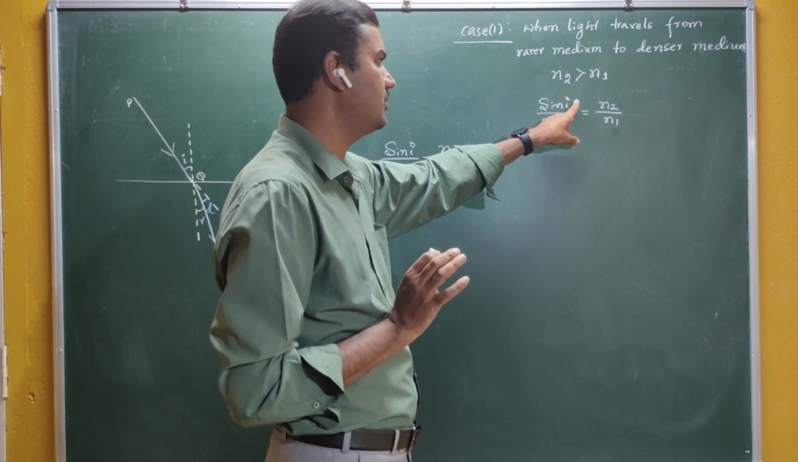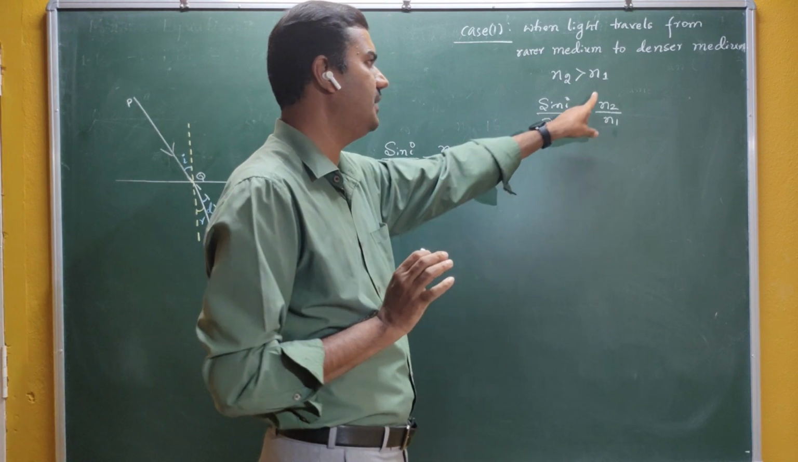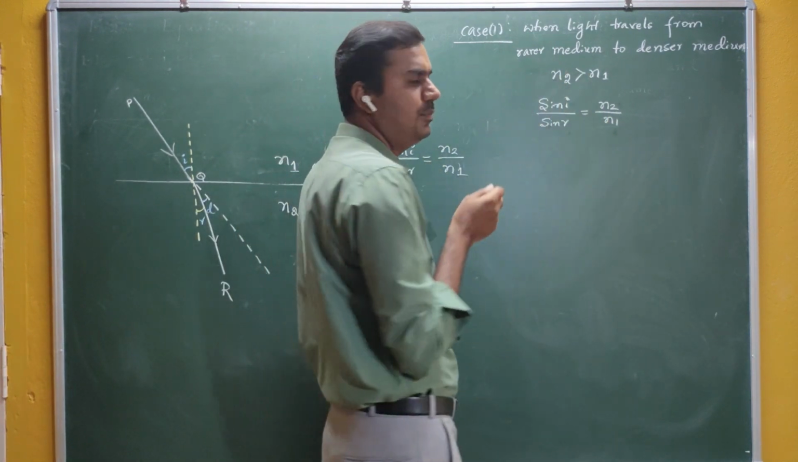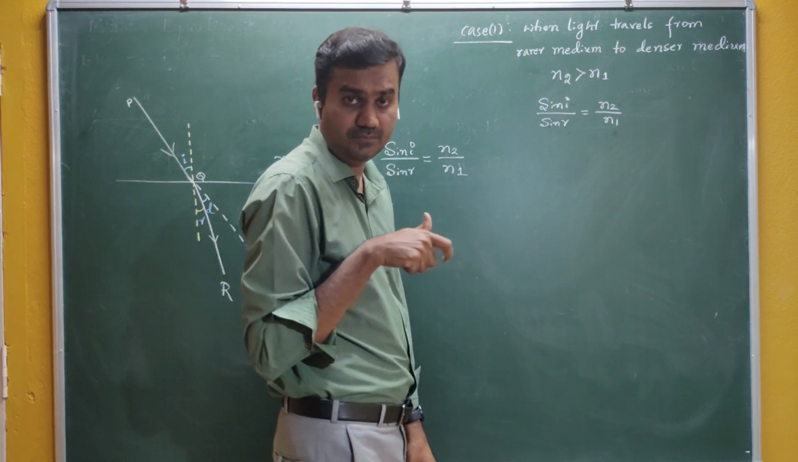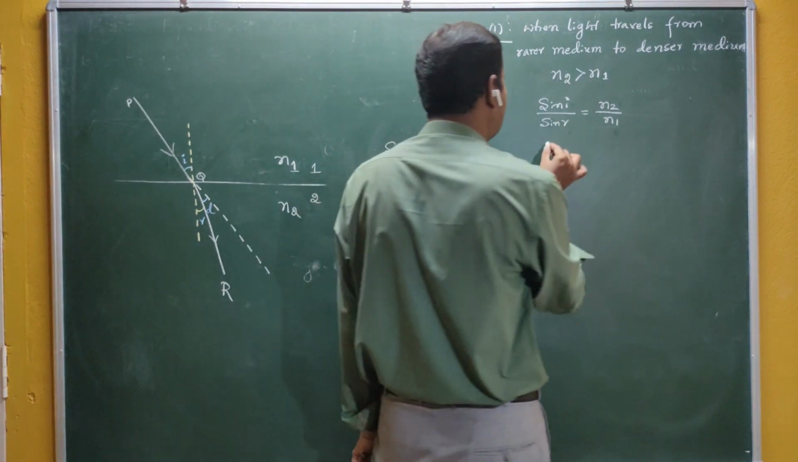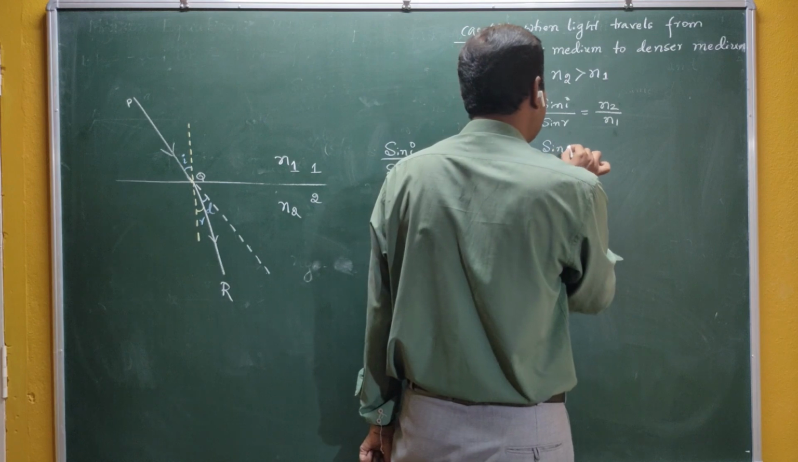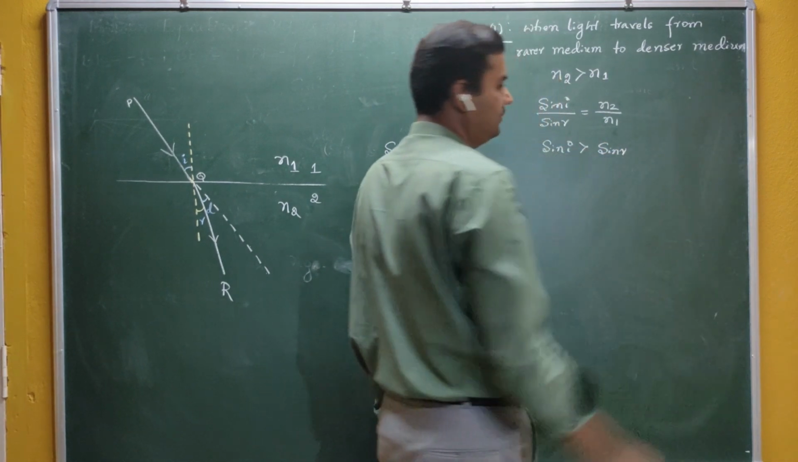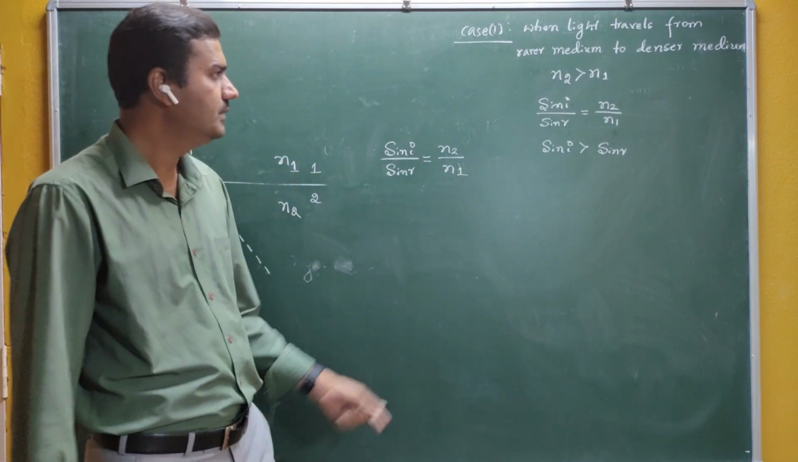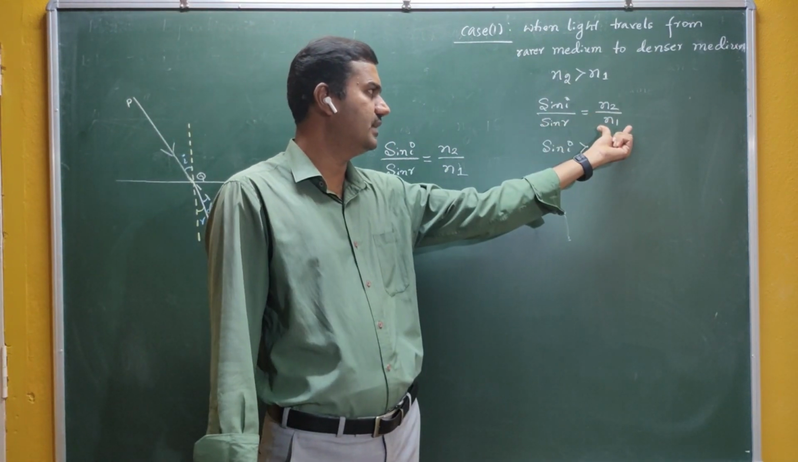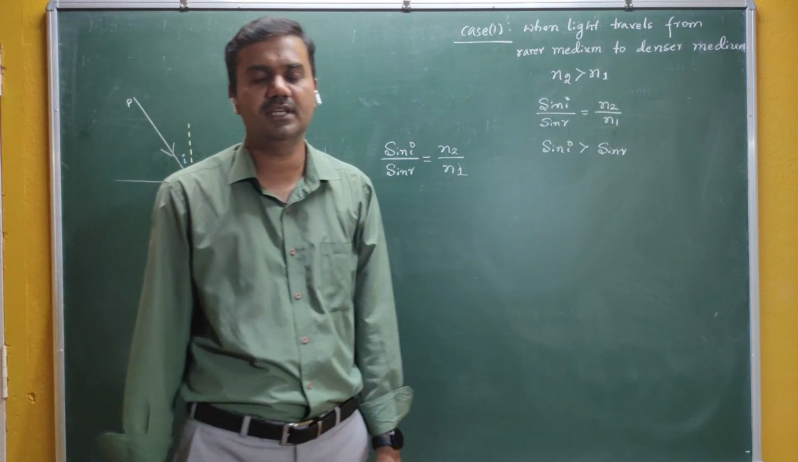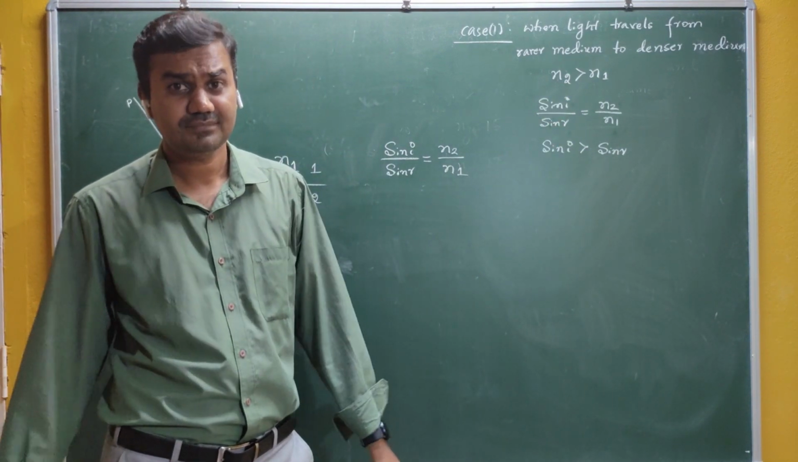You can see here, Snell's law says that the ratio of sine i by sine r should be equal to n2 by n1, and our condition says that n2 should be greater than n1. So this takes place only when your sine i is greater than sine r. If n2 is greater than n1, that means your sine of i should be greater than sine of r.